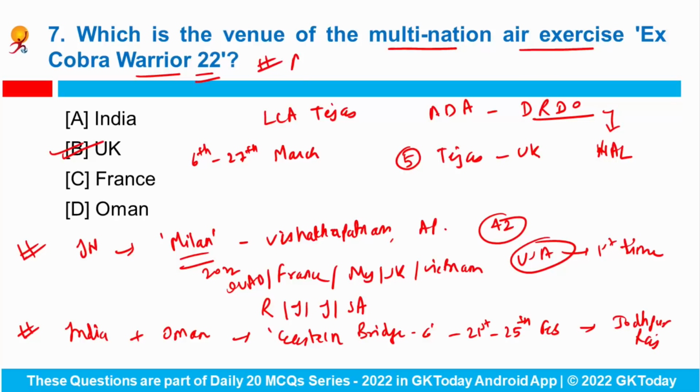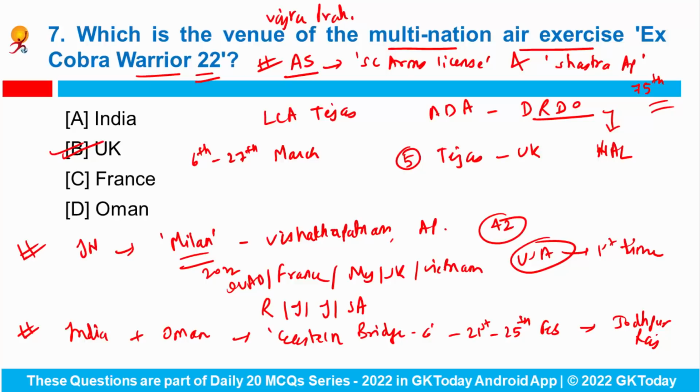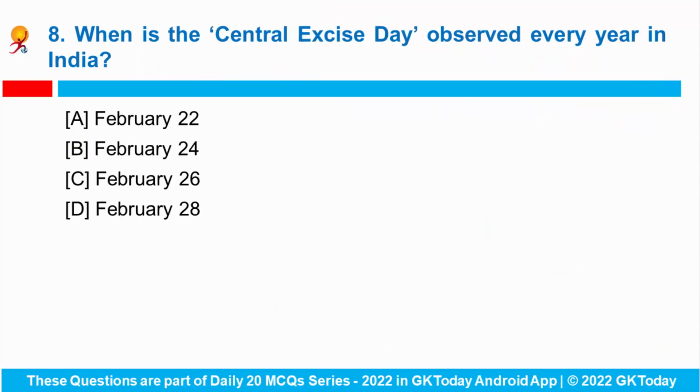Then our Home Minister Amit Shah has launched Smart Card Arms License and Shastra application of Delhi Police on the occasion of 75th anniversary of Delhi Police, and aim is to provide technology friendly digital services to the citizens of Delhi. Can you tell me, Vajra Prahar is the exercise between which two countries? Please let me know in the comments. Question number 8. When is the Central Excise Day observed every year in India?